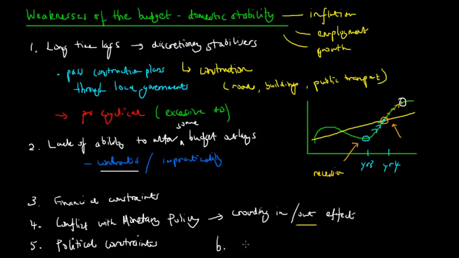Lastly, we have this idea of psychological constraints. And this relates to this prevailing idea of confidence. So what is assumed is that when the government gives out welfare payments, people who require welfare payments spend it all and they consume all their money.